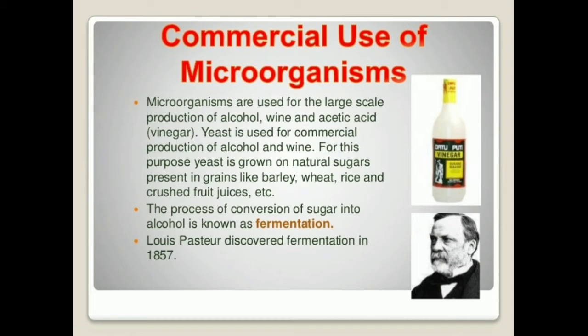You know that for making wine, different fruit juices like grapes, apple, etc. are used, right? So this yeast will be grown on this, and what will this yeast do? They will convert the sugars into alcohol, and this process is known as fermentation.